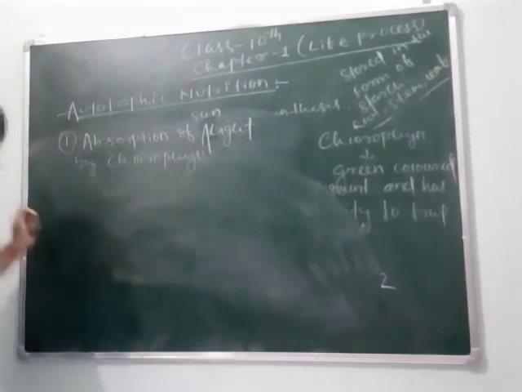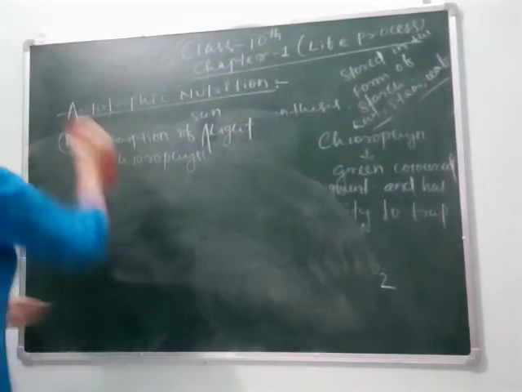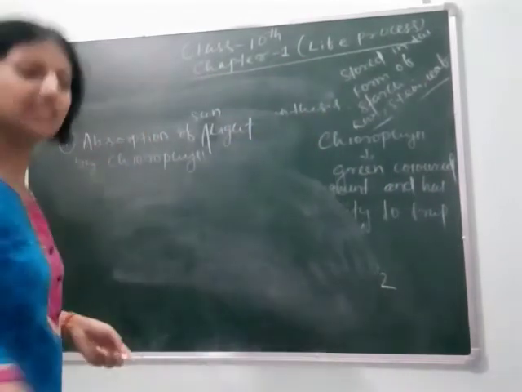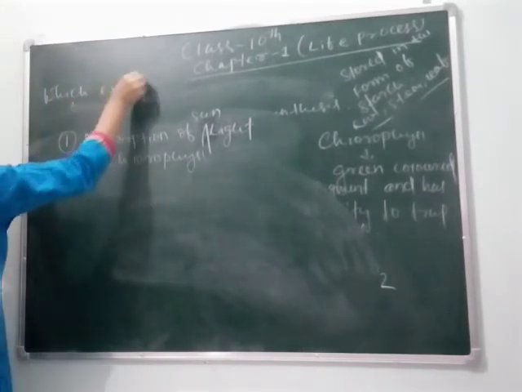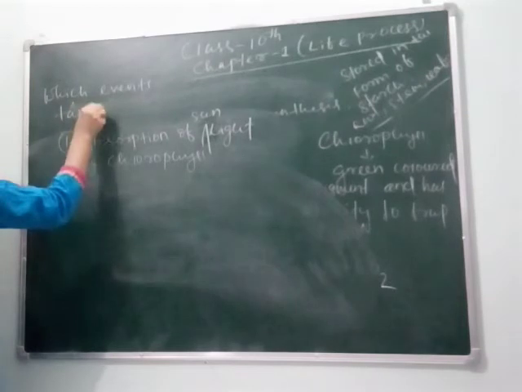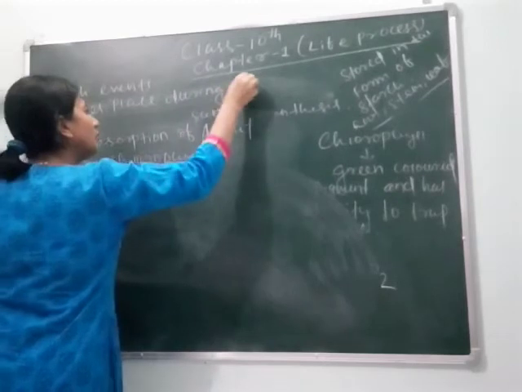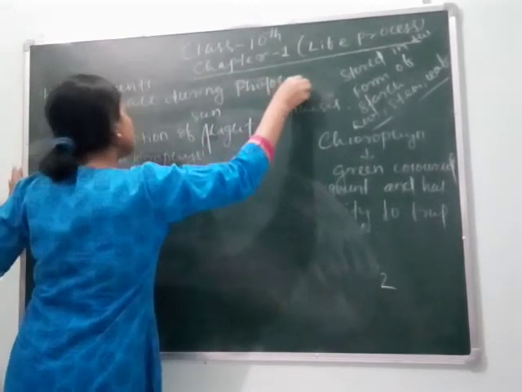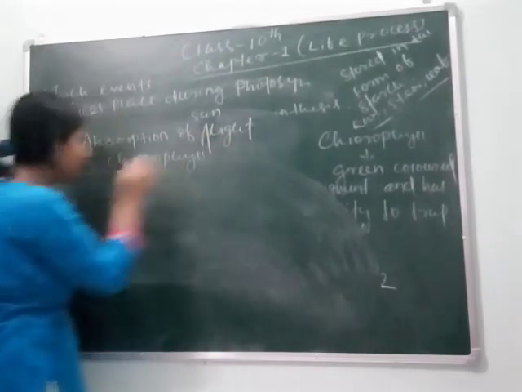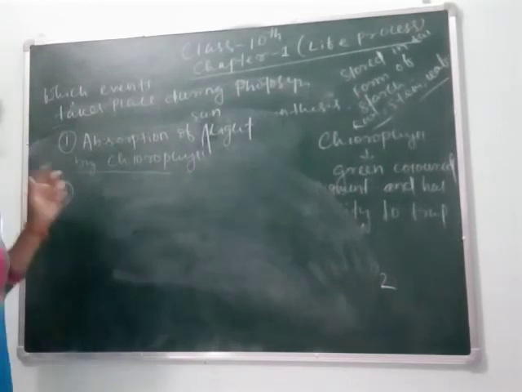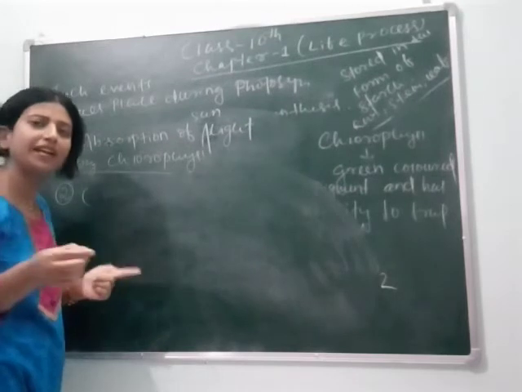The question may come, which events take place during photosynthesis? Then first you have to write absorption of light energy by chlorophyll, or sunlight by chlorophyll. Then carbon dioxide is reduced to carbohydrate, means the glucose we get, that is due to carbon dioxide, means CO2.